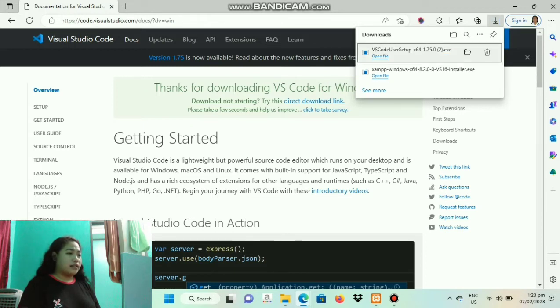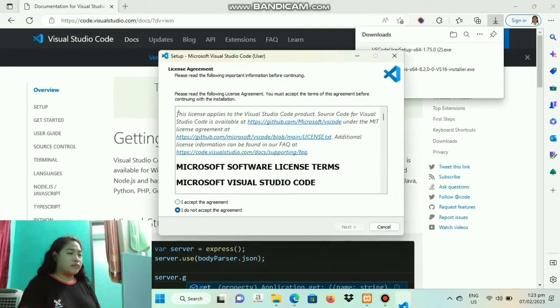After that, you click the open file. And here's the license agreement window. If you agree with those license terms and conditions, you just click the radio button, I accept the agreement. And then click next.